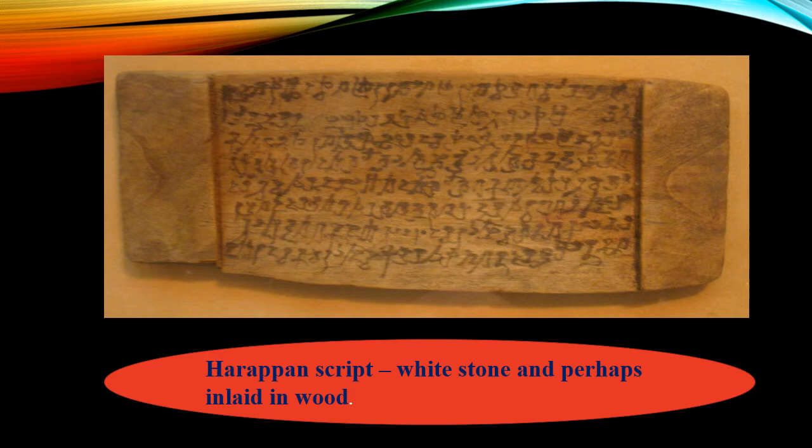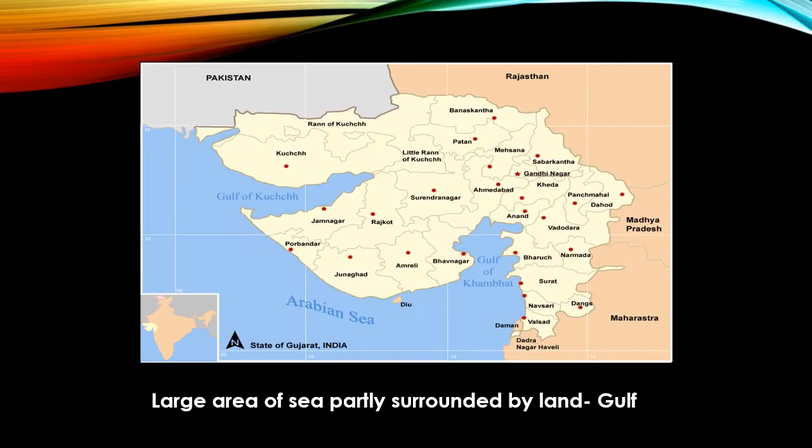Large letters of the Harappan script were carved out of white stone and perhaps inlaid in wood. See, children, let me show you Lothal once again. Lothal will be somewhere here. It stood close to the tributary of the Sabarmati, and it is in Gujarat, close to the Gulf of Khambat. Gulf of Khambat is here, this area. It is surrounded by land on three sides. A large area of sea, partly surrounded by land, is a gulf. So hope that it is clear to you.